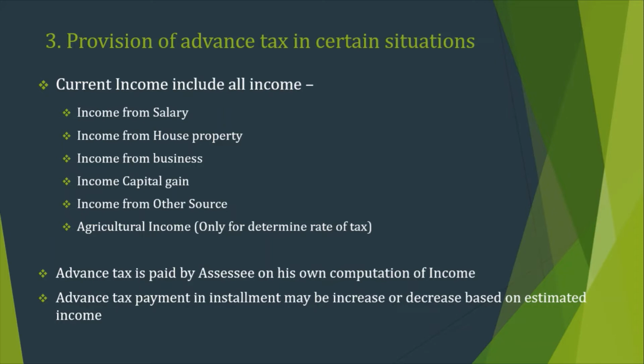Okay. To give you more clarity on it, suppose till 30th June you have an income of 100 rupees and your tax is around 20 rupees. Now your income increases in the second quarter, till September 30, to around 120 rupees. So you have to pay the difference of 20 rupees plus your actual tax up to 100 rupees, whatever it comes to. So you have to pay the additional advance tax also.